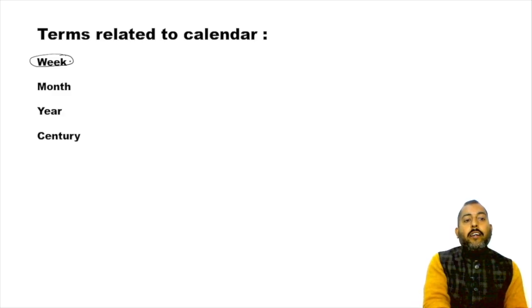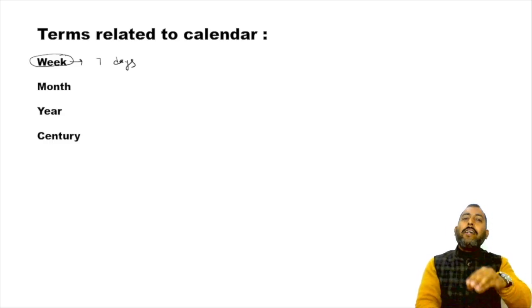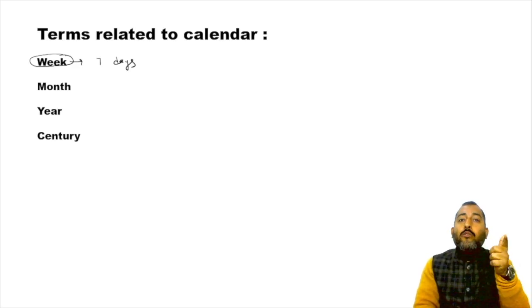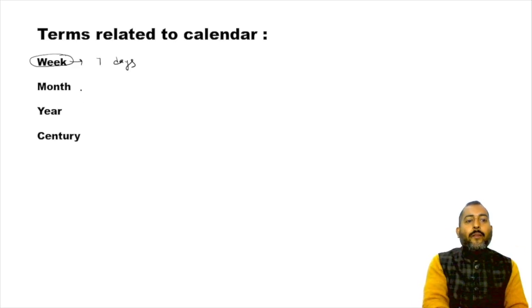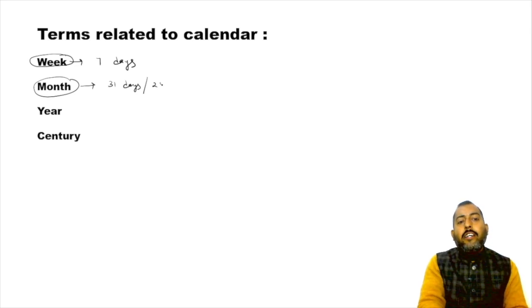Now there are months. These are some terms. I know that you know it, but still I want you to get acquainted with these terms. There are 12 months in a year. Some months have 31 days in them. There is the month February, sometimes 28 days, sometimes 29 days. Then there are some months having 30 days in them.